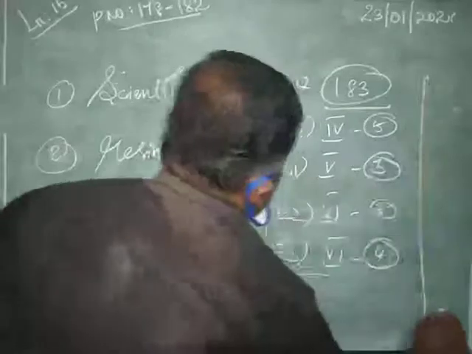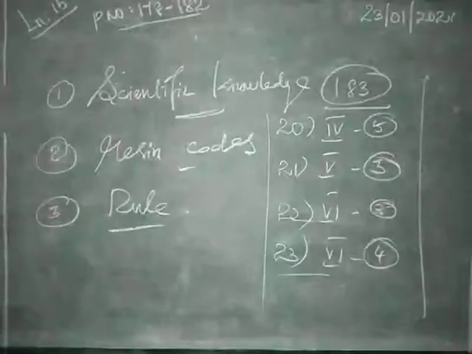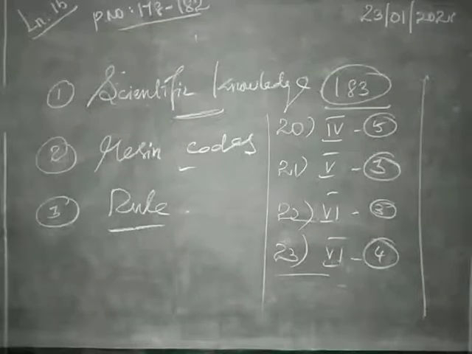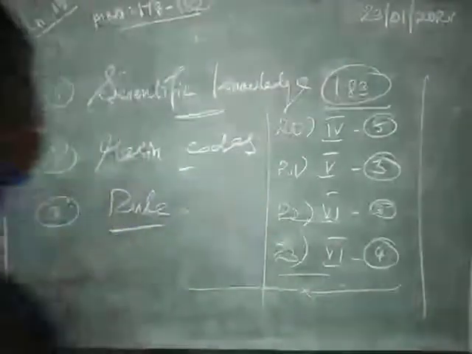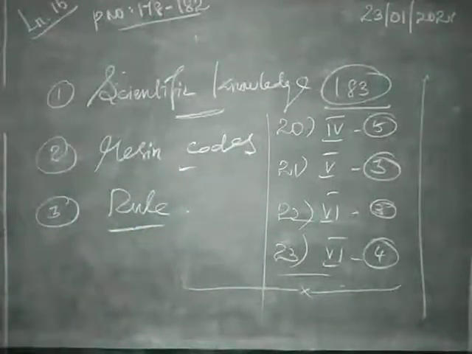That is the homework: 20, 21, 22, 23. Question 20 is 4th Roman letter, 5th question; 5th Roman letter, 3rd question; 6th Roman letter, 3rd and 4th. Continuous question numbers should be given.